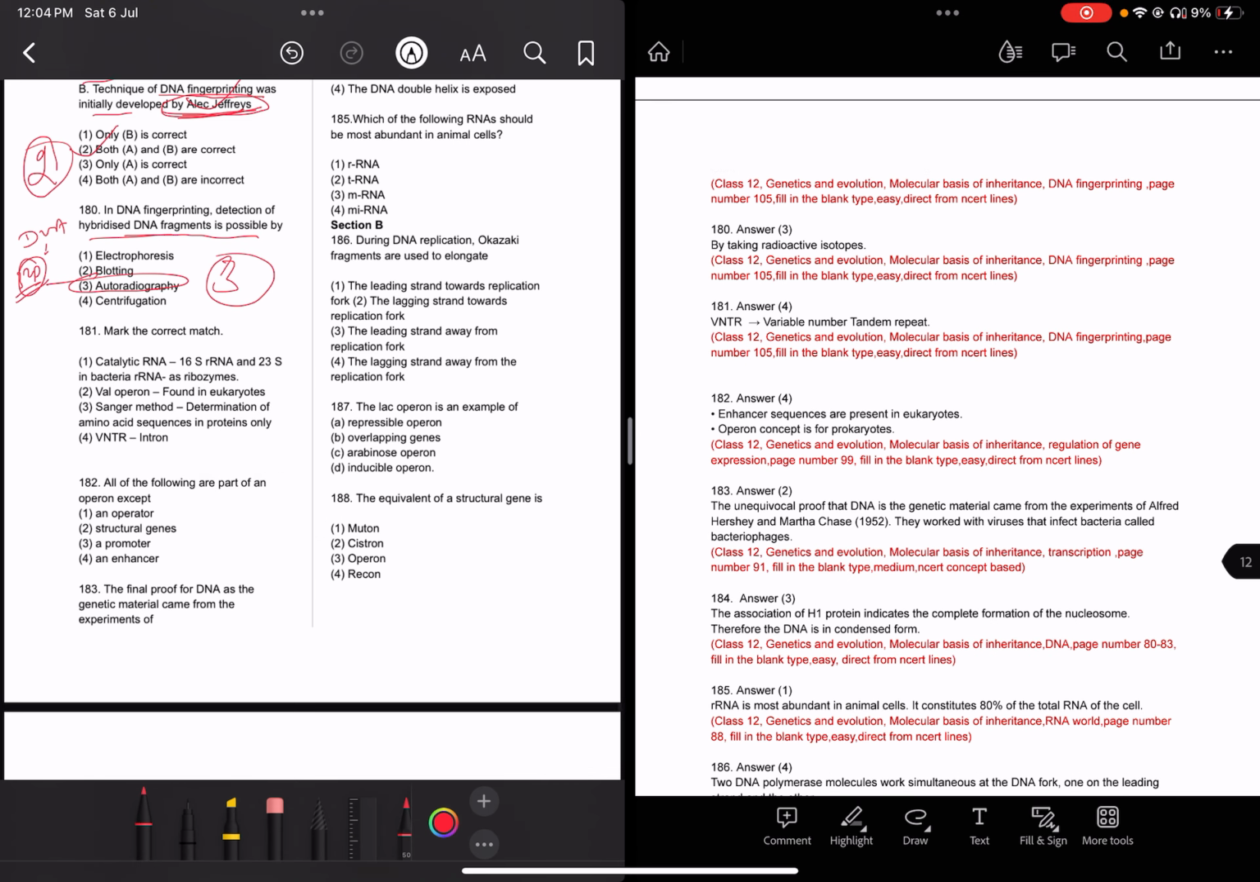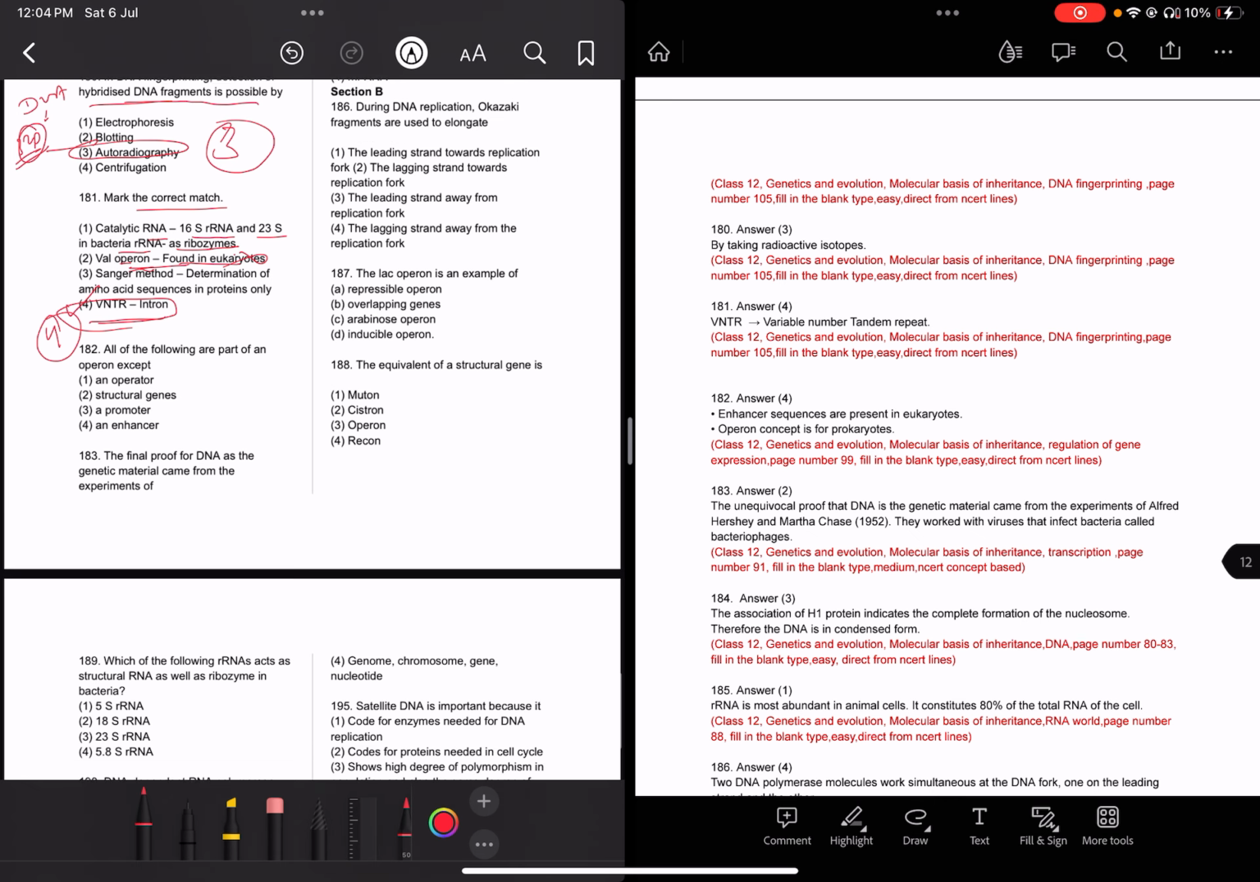Now read question 181. Mark the correct match. VNTR: introns or exons? VNTR is for introns. Variable number of tandem repeats, for the intron only. Catalytic RNA in bacteria, ribozymes. Found in eukaryotes? It is not found in eukaryotes, it's in prokaryotes. So the answer is variable number of tandem repeats.